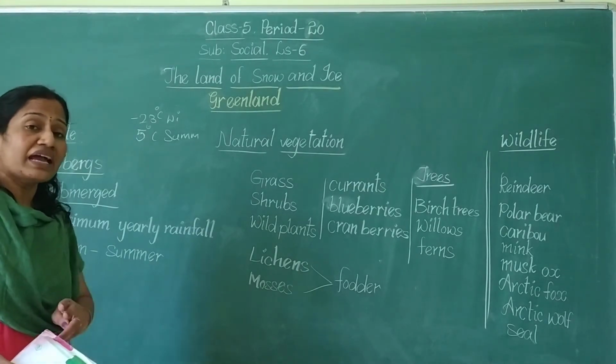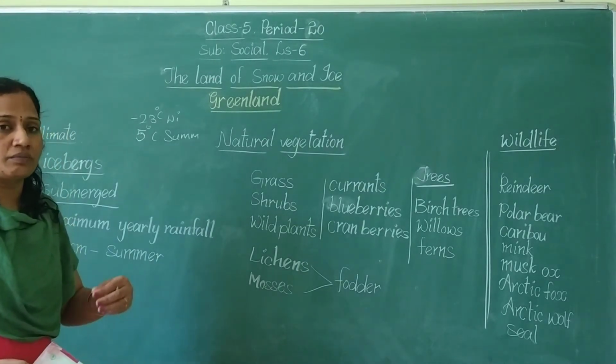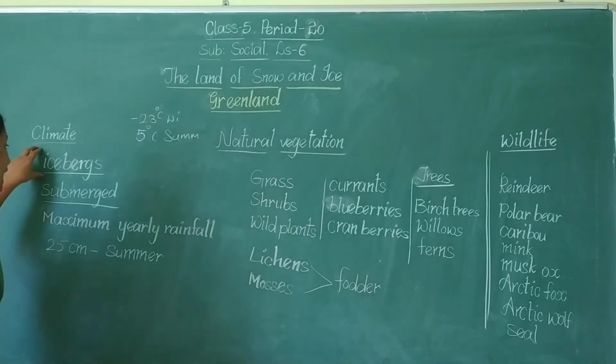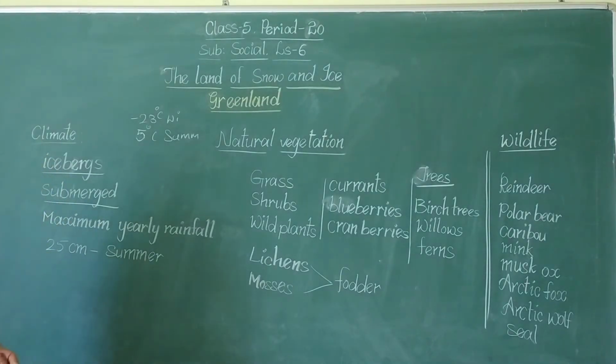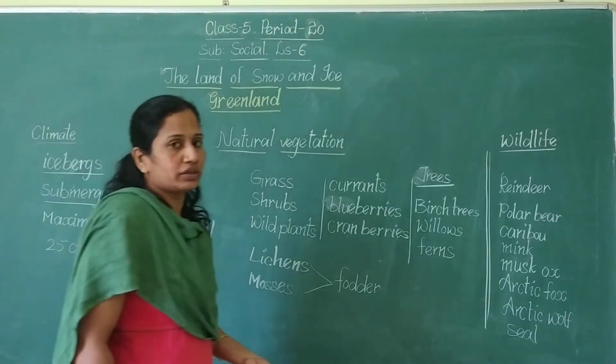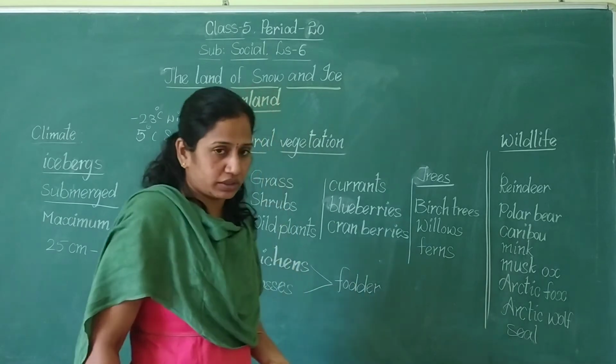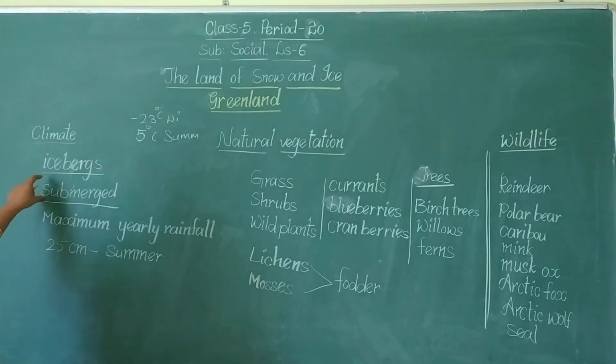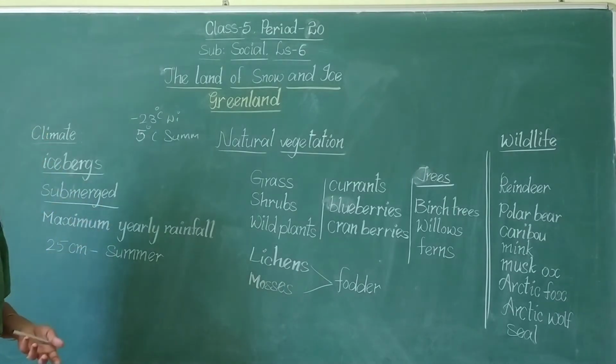So the ships may hit these icebergs. Why? Because these icebergs are submerged. They are not visible. They are under the water. So the ships may hit these icebergs, and there is large damage to the ship.